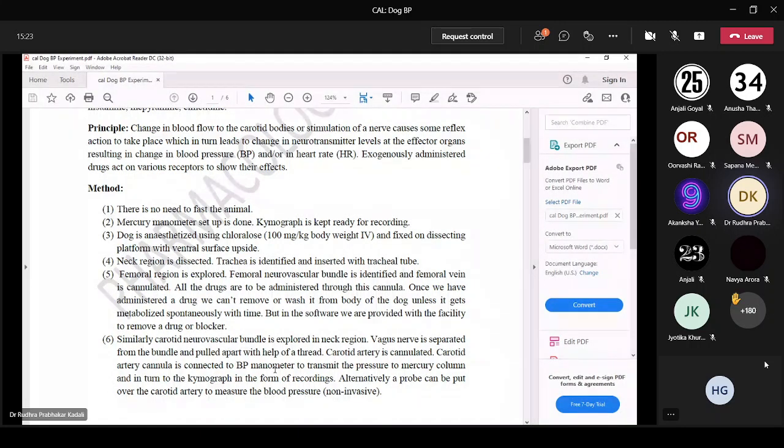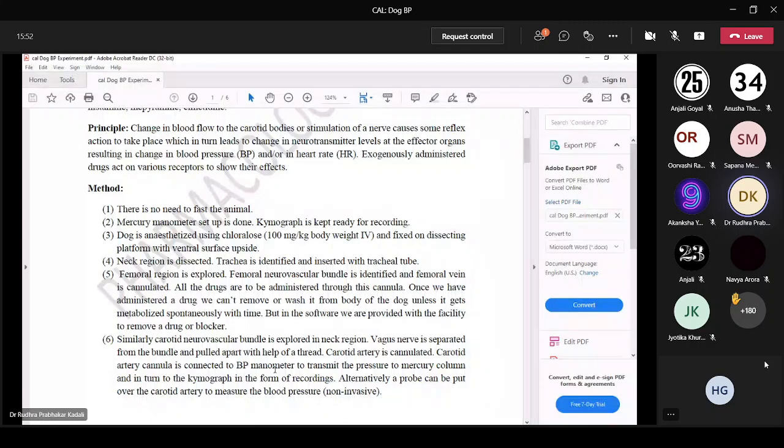So normally what is the method that is done? In CAL we don't do this method. In CAL there is automated software you are doing on that. But in general, how dog BP is done: there is no need to fast the animal. Usually for animal experiments, depending upon the experiment, we will fast the animal, like in the tail flick method done on mouse.